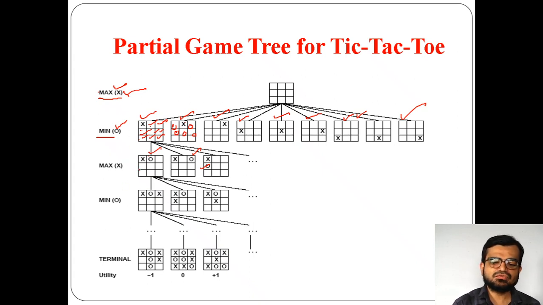Right? In two-player games, one person will play their turn, then the other player will decide based on the first player's movement. For example, if the first player has chosen X in this location, the second player, the min, has to go with this solution only, not all other solutions.